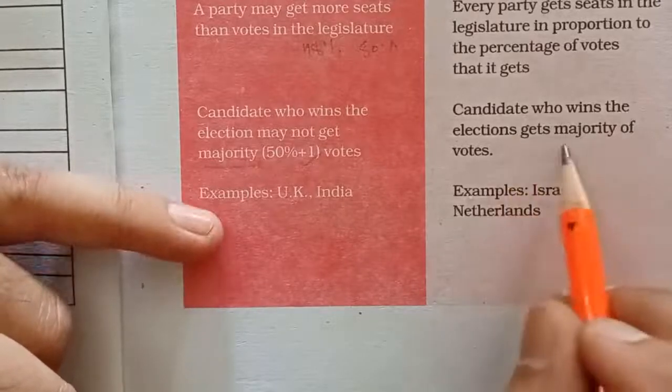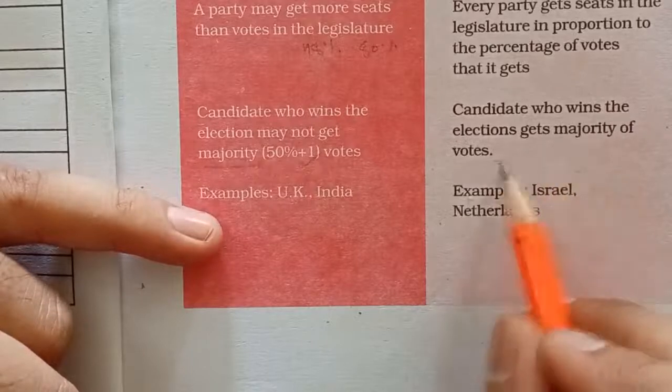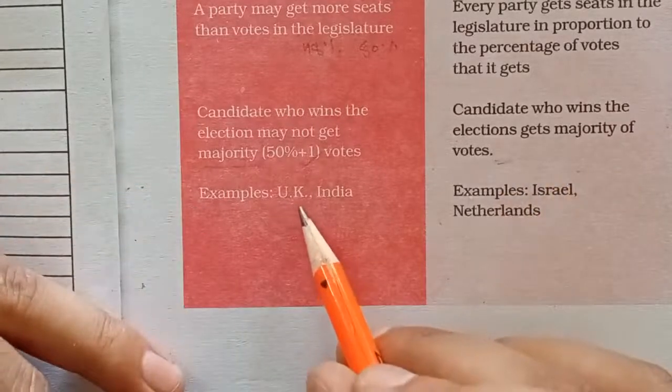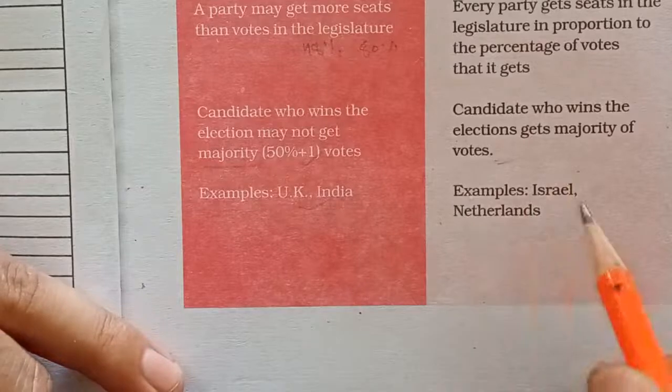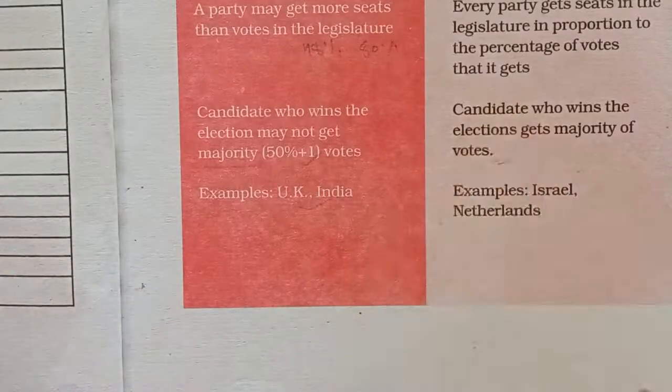In PR, candidates who win the election get a majority of votes. Examples of this are the UK, Britain and India for FPTP, and Israel, Netherlands, Portugal, Argentina for PR. So this is a very important question and you should write this comparison in the notebook also.